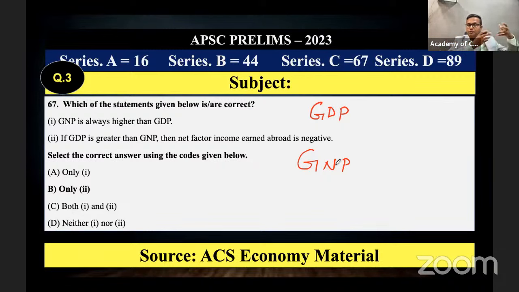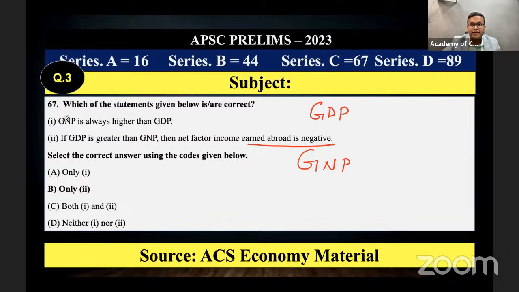They are sending money from here to foreign countries. When we look at the money coming into India from abroad and the money going out of India to any foreign country, the money coming in is less, going out is high. That is called the income earned from abroad being negative. When the income earned from abroad is negative, GDP will be greater than GNP. We have discussed that in the case of India, GDP is greater than GNP.